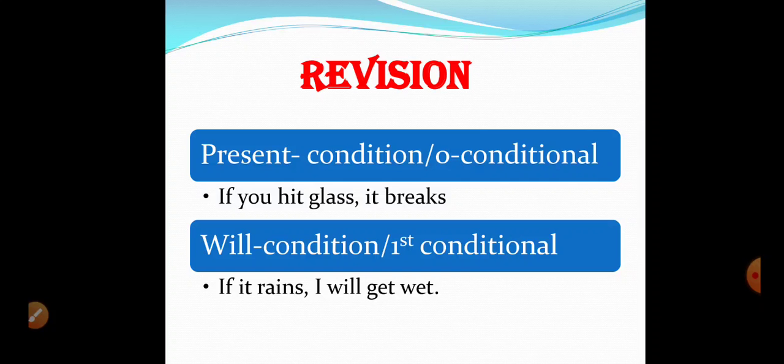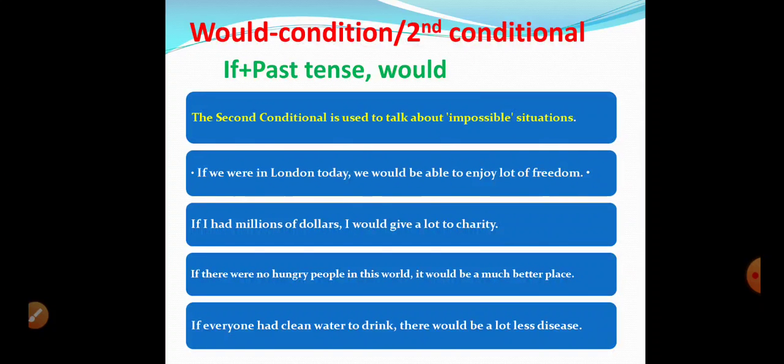So now this was about the previous two things that we have already studied. We will study one more condition today, that's would condition, or it's called second conditional. So how do we write such sentences, and what do we express in such a way? The construction is if plus past tense. So in the conditional clause there is if plus past tense. Past tense means past simple tense, or it can sometimes be past continuous tense, but usually and most often we write past simple tense. If past simple tense, and the next clause has would in it. So remember, this second conditional is used to talk about impossible situations.